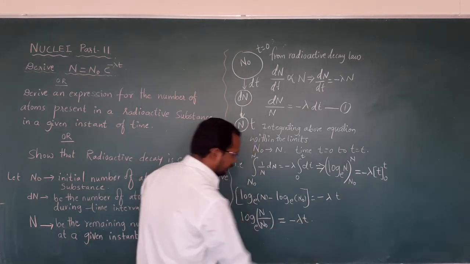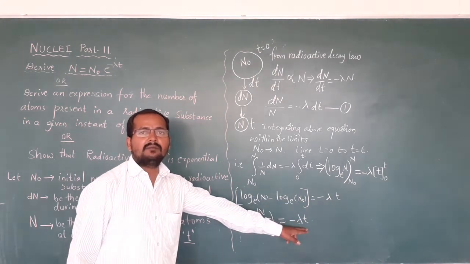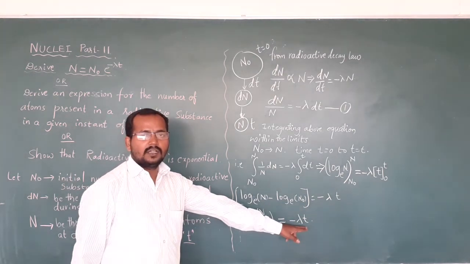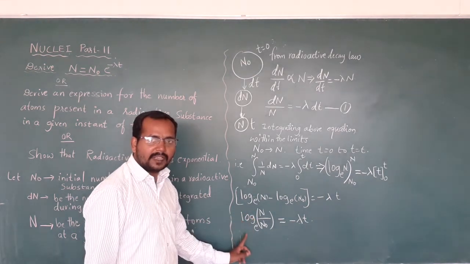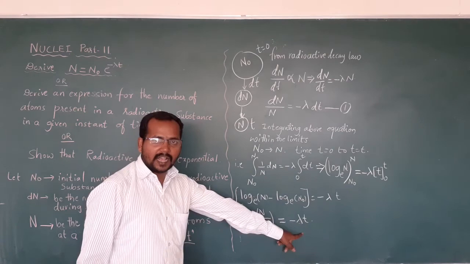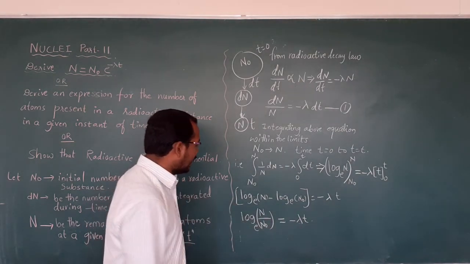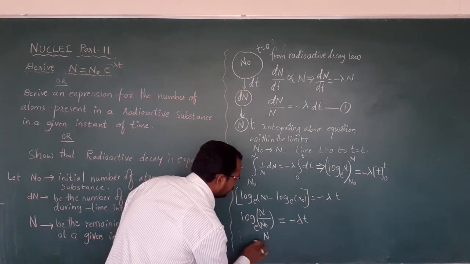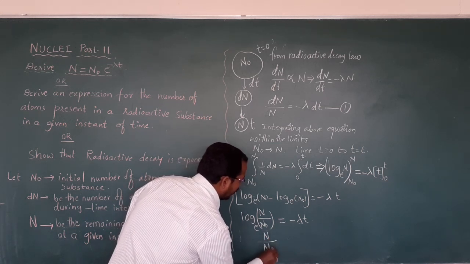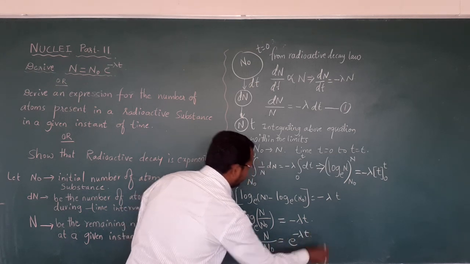Now take this log to the other side, it becomes an exponential term. Listen carefully to what I am doing here: taking the log to the base e function to the right side, it becomes an exponential function. That I can write as N by N naught is equal to e raised to minus lambda into t.